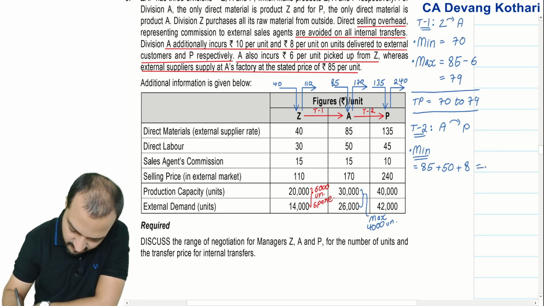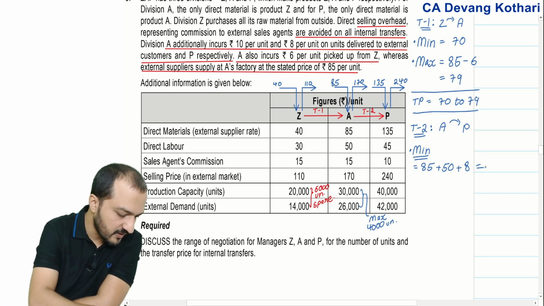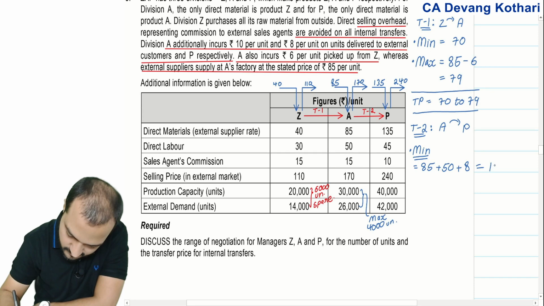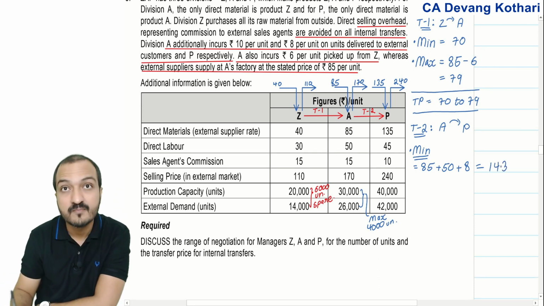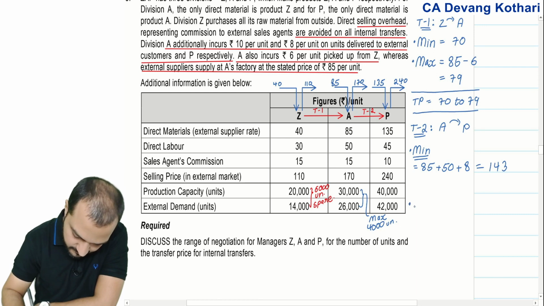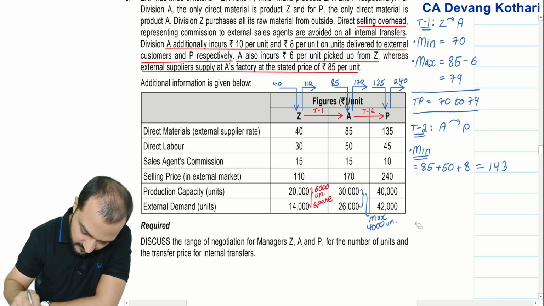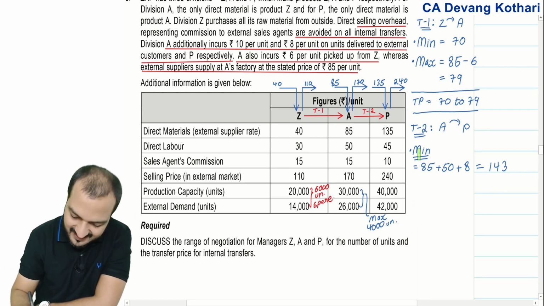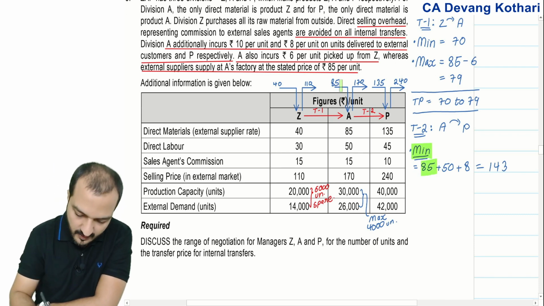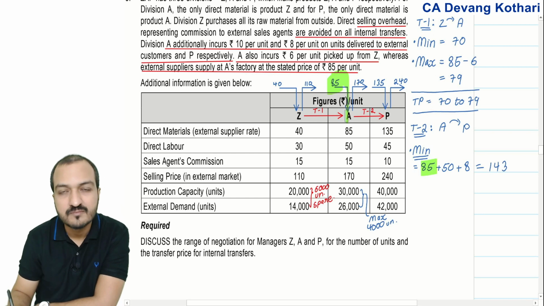So that makes the minimum TP that A will want as 85 plus 50 plus 8, which is 143. Okay, and the maximum TP, before that, this is the minimum TP that A will want if A begins from external material, right?